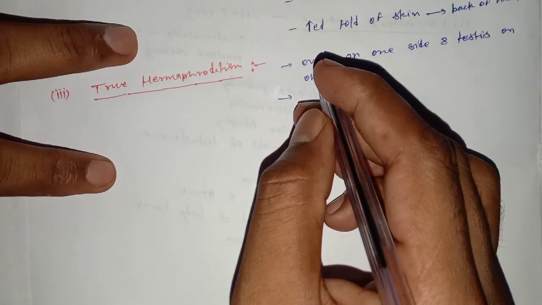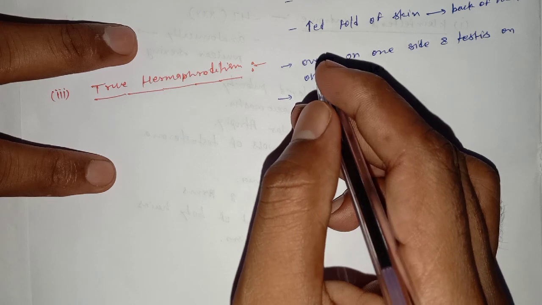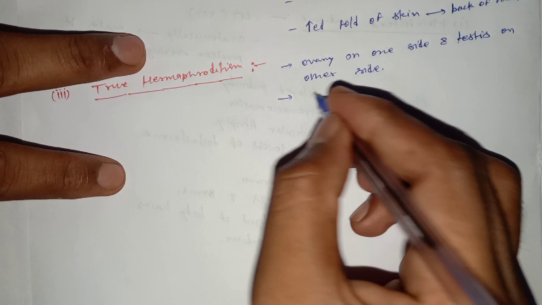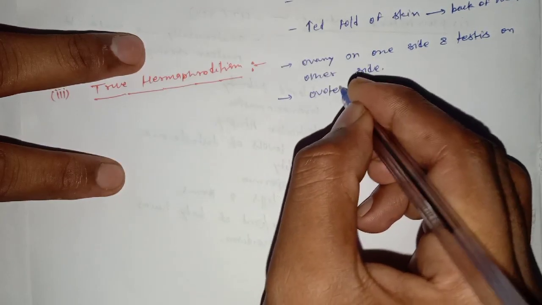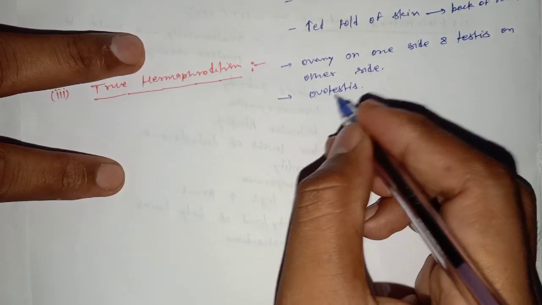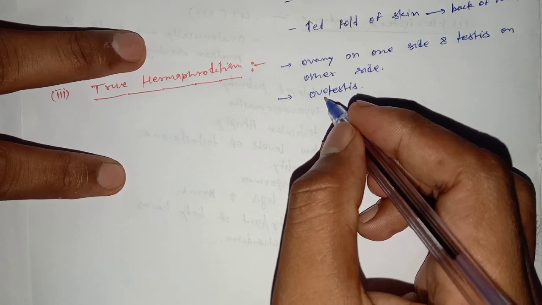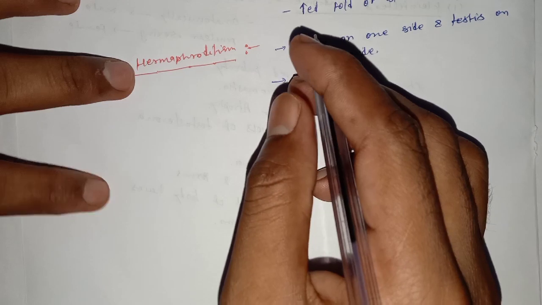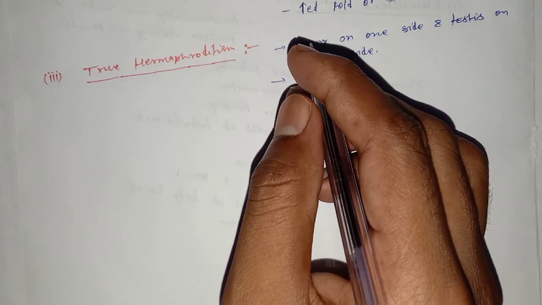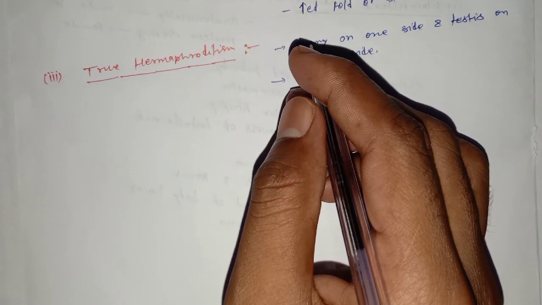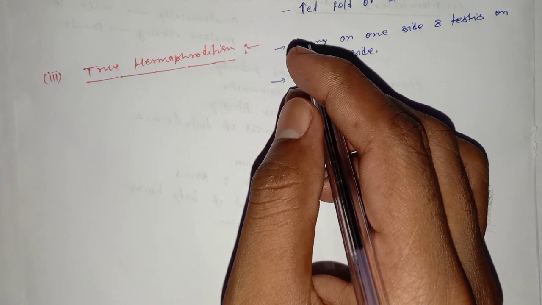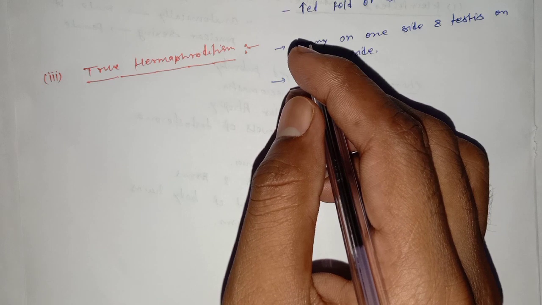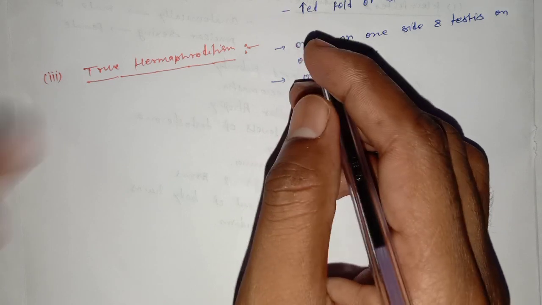And there is a combined parenchyma of testis and ovary, which is known as the ootestis. What is ootestis? A combined parenchyma of testis and ovary. And in true hermaphroditism, it is an extremely rare case of bisexuality where both gonads are present but none of them are functional.